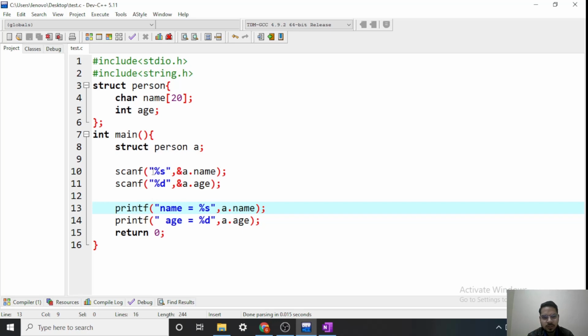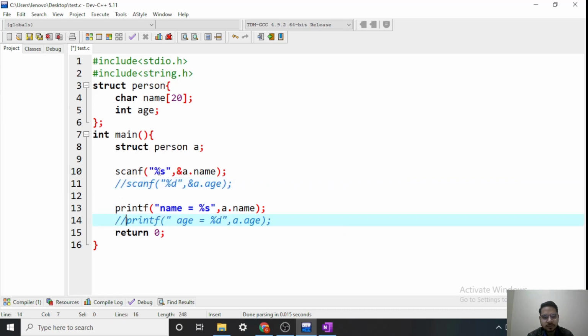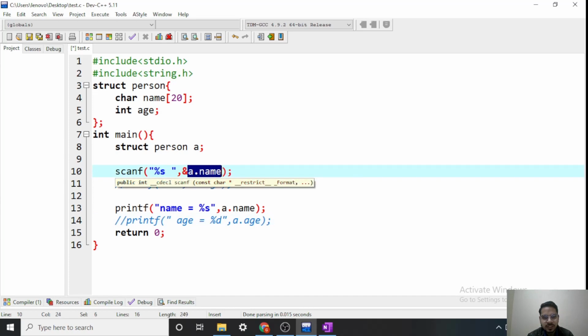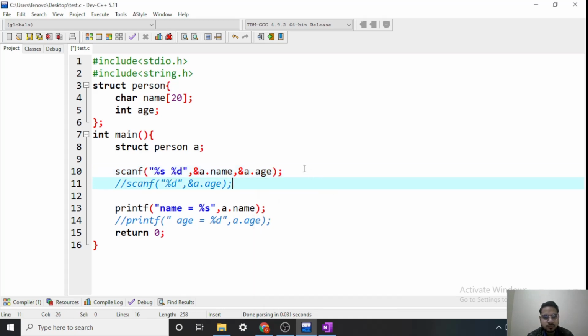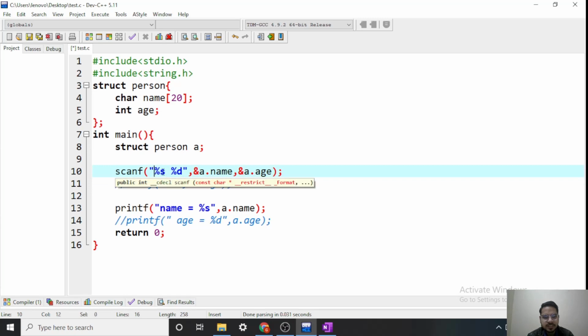How? So if I want to combine these scanfs and printfs, I can do this. So percent s, then write a space, then one more. I want to take two inputs, name, so percent s for this string and percent d for age. I want to take two inputs, so I will pass two variables here, a dot age also. So see, scanf, now first it will take an input in the string percent s, and what is my first variable name? A dot name.